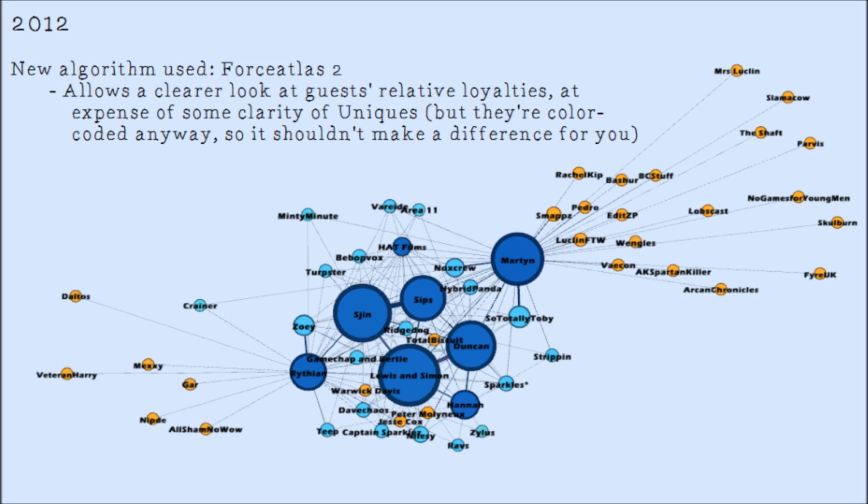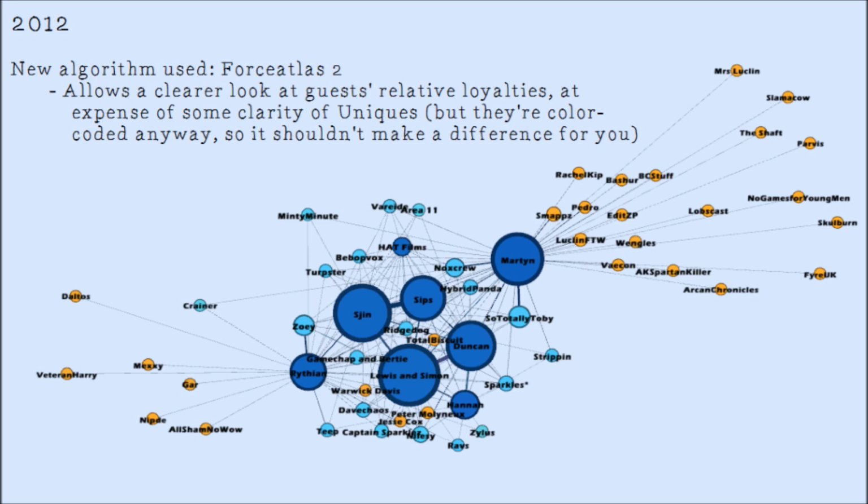There's still some problems with the algorithm, though, and things I have to figure out. For example, why is Cranr pushed out when it has two connections, and why are only Lewis and Simon's uniques bunched like that? But I can work that out. Meanwhile, Force Atlas gives us a pretty good view of who is actually closer in relation to each other. I liked it a lot better than what Yifan Hu did.